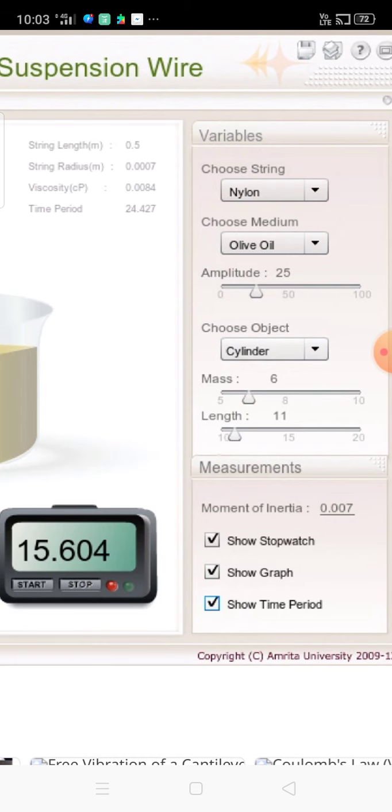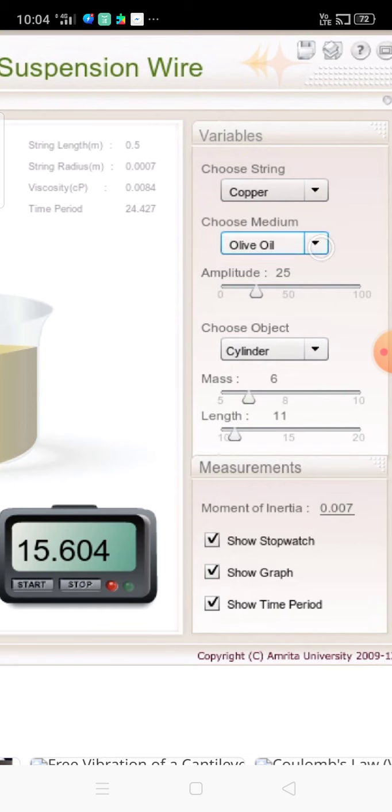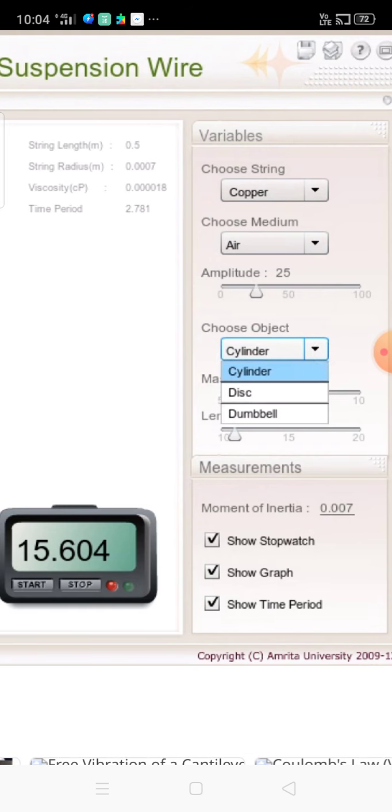So your main objective is selecting the string, selecting the medium, selecting the object, using a definite mass and a definite length, and then you perform your practical. And you note here I am using the cylinder. Again back to the previous case, copper, back to air, and now another new material, say disc.